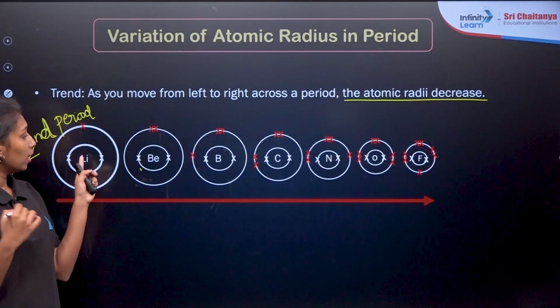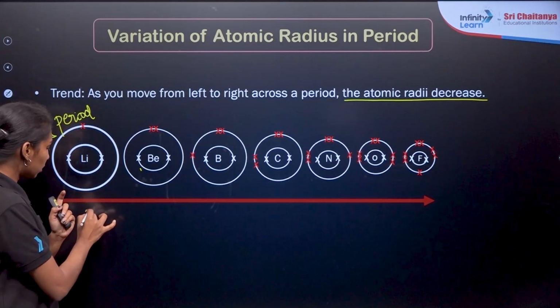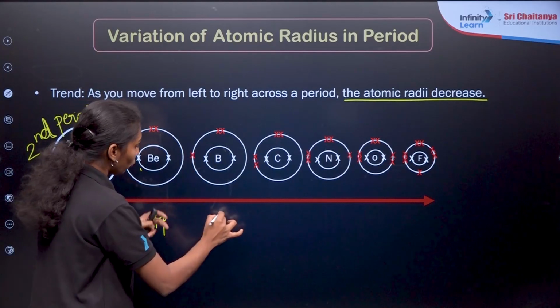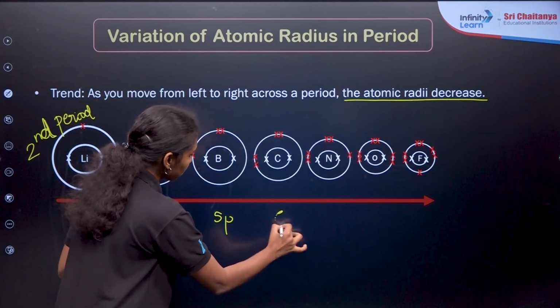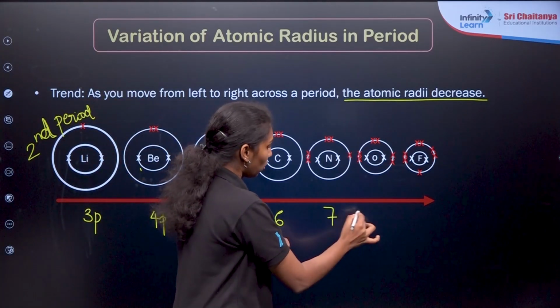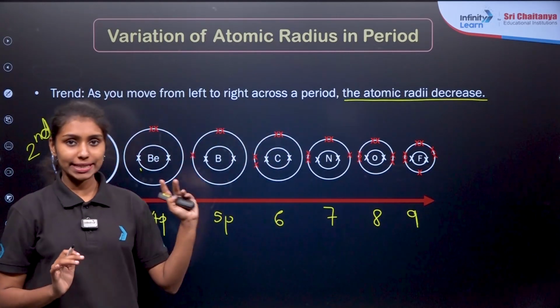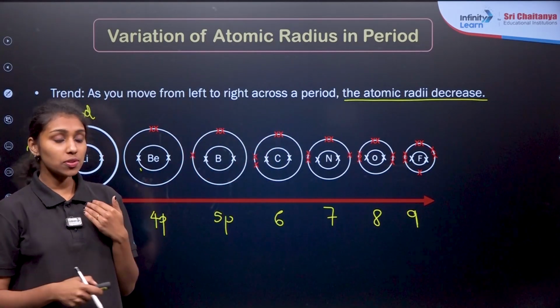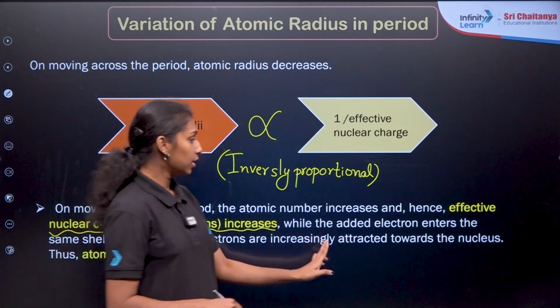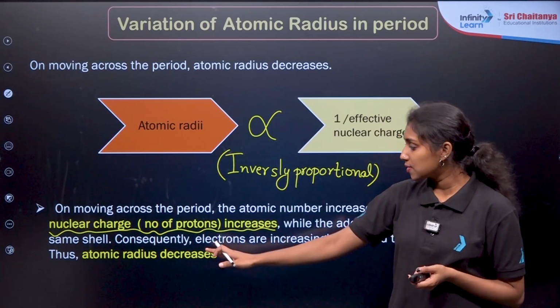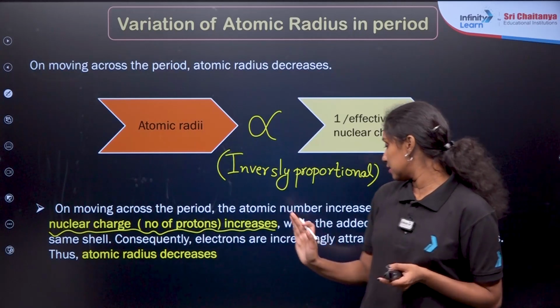So lithium, the atomic number is 3 here, so 3 protons. Then for beryllium 4 protons, boron 5 protons, carbon 6, nitrogen 7, oxygen 8, fluorine 9. Which means as we are moving from left to right in a period, the number of protons, or the effective nuclear charge, increases.